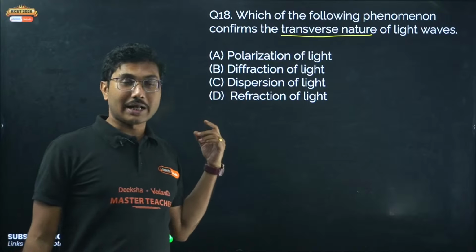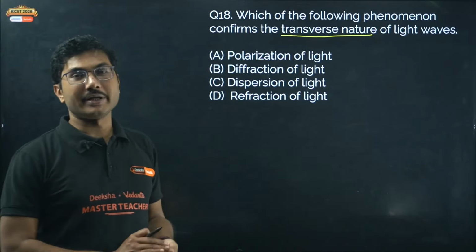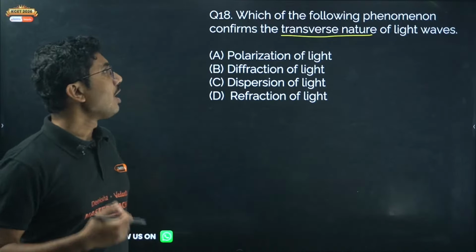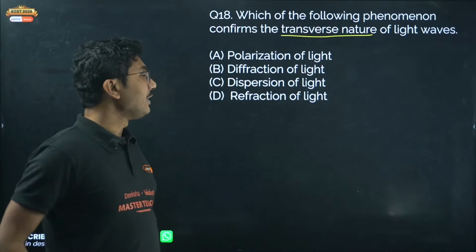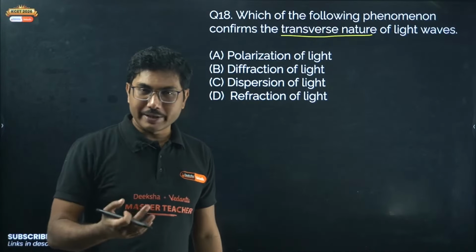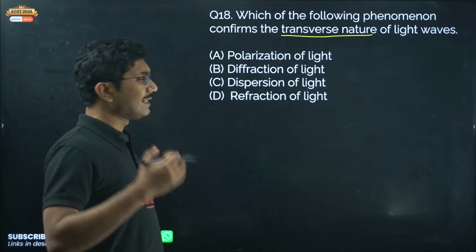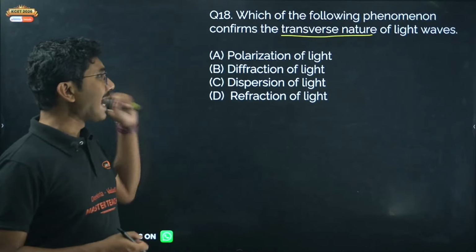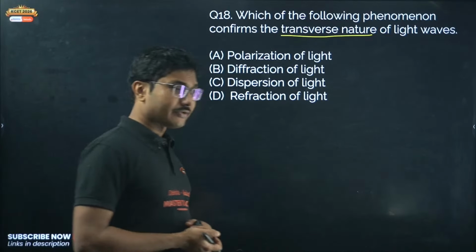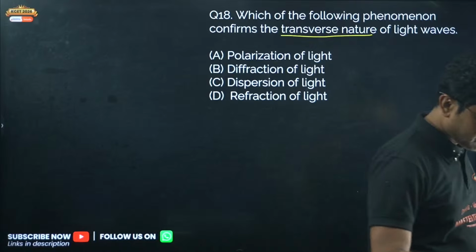So those three you can answer, but here one option is unique to a transverse wave. Electromagnetic waves are mainly transverse waves, and mechanical waves can also be transverse, but that is only shown by transverse waves, not any other types of waves.